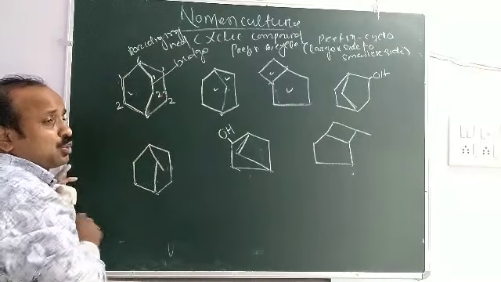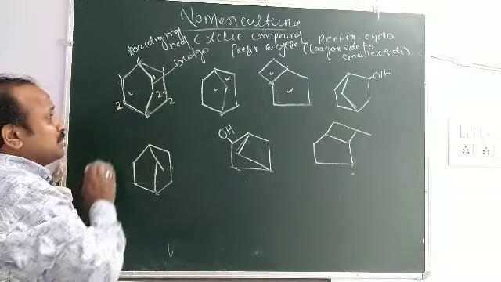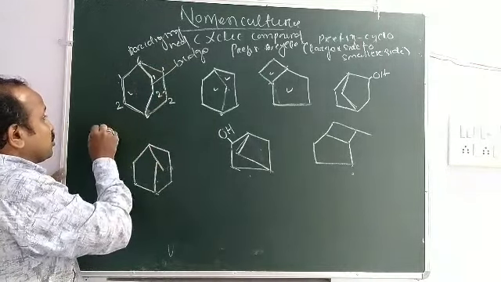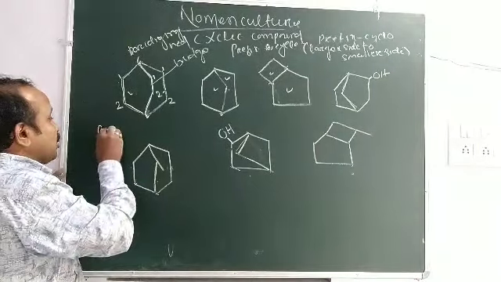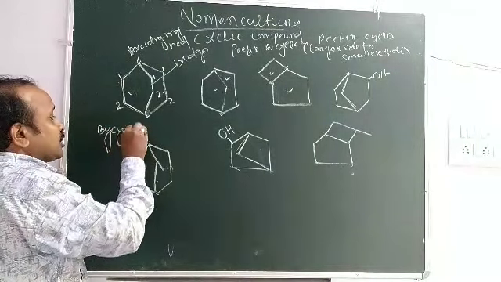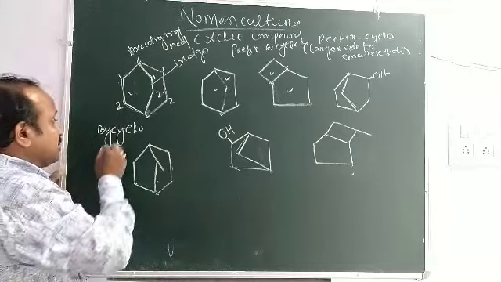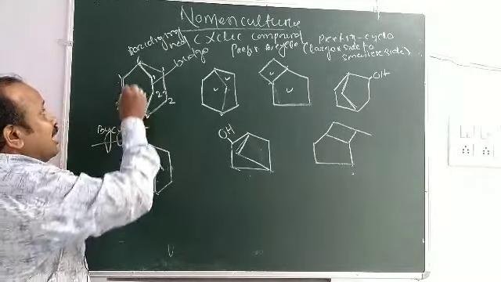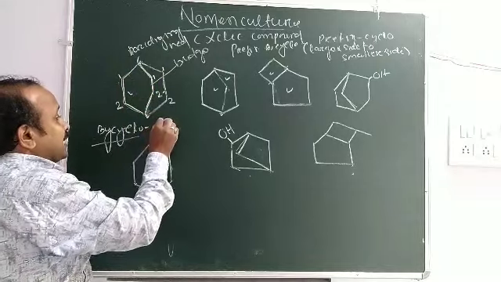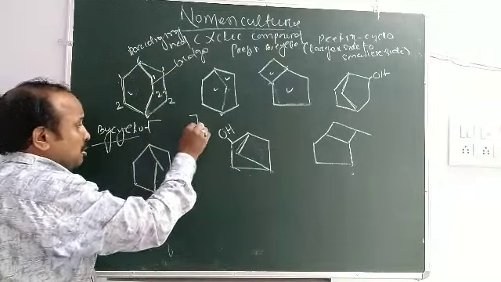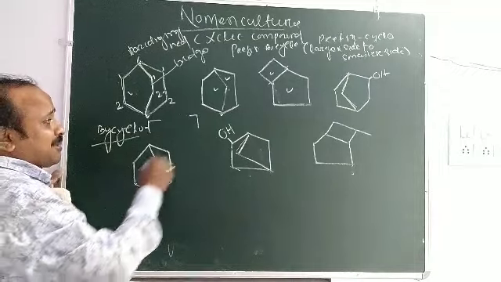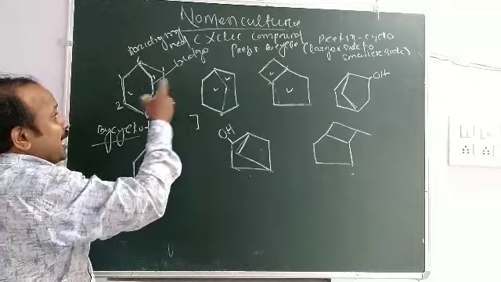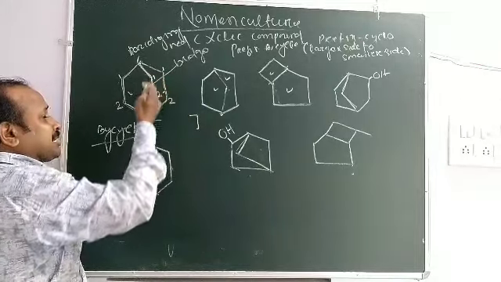All the sides have 2 carbons, so you can go from any side. So the prefix is bicyclo, then hyphen, start a square bracket, the locants are always written within the square bracket, from the larger side to the smaller side, and each side contains 2 carbons.